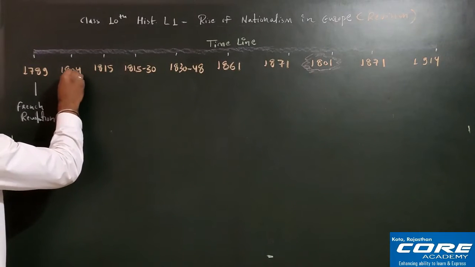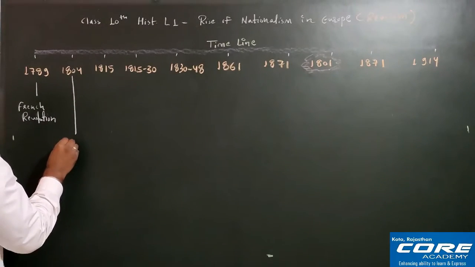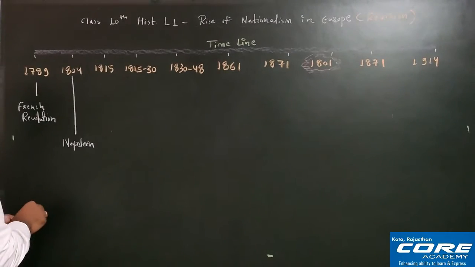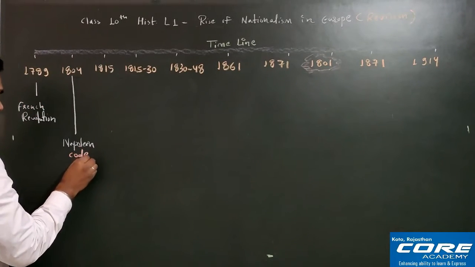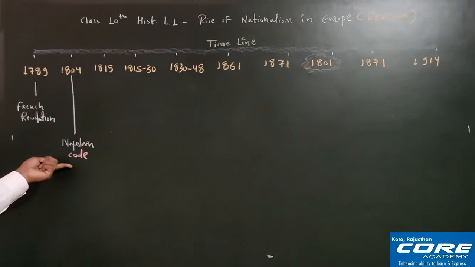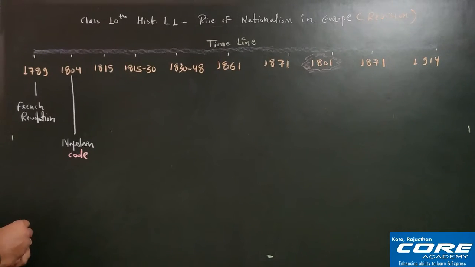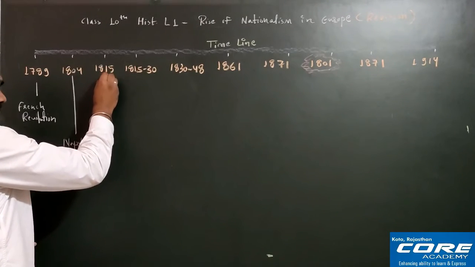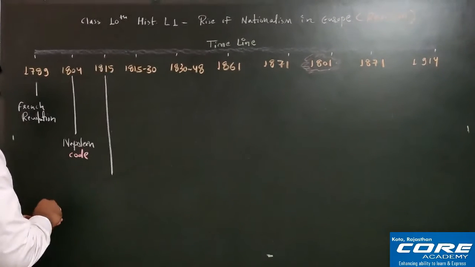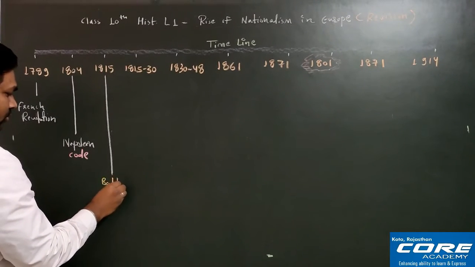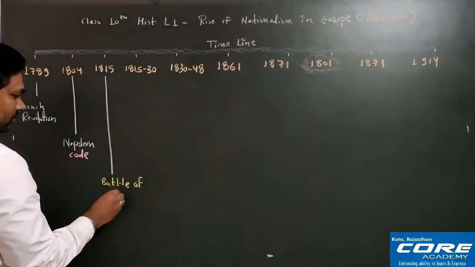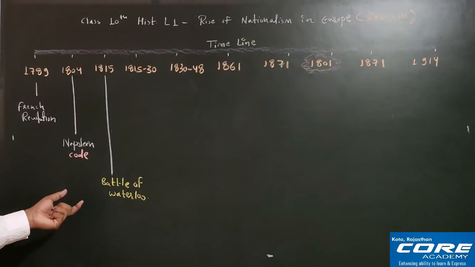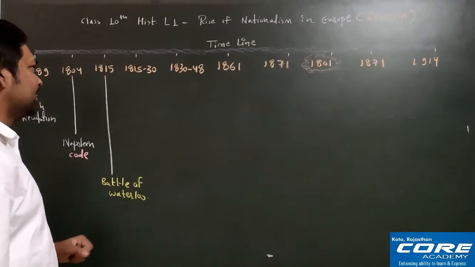Then 1804, Napoleon. Napoleon brought his code that we will discuss very nicely. Napoleonic Code it is called. Napoleonic Code means rules and regulations only. Fine. Then 1815 we will discuss one very famous battle, which is called the Battle of Waterloo. Waterloo doesn't mean that this battle took place in water. No, Waterloo is the name of a place that is in Belgium.